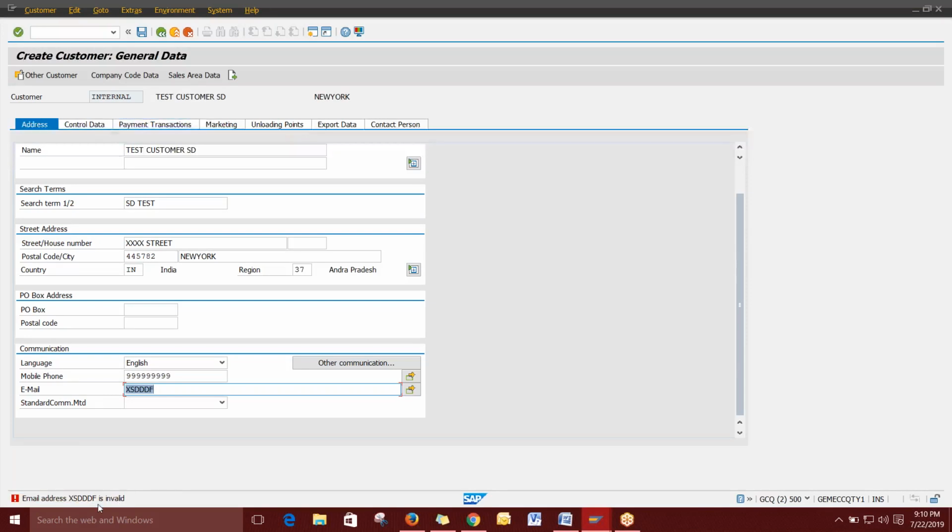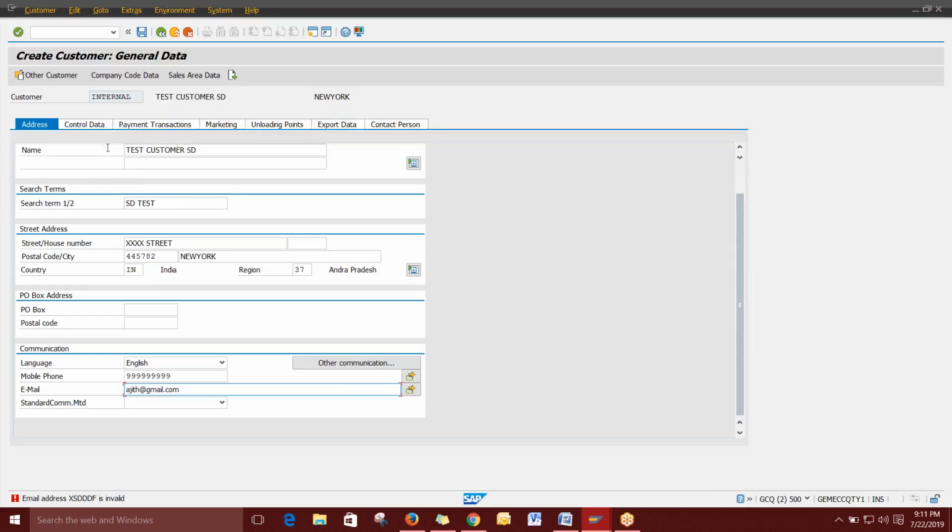It's not allowing me because it is not valid, so I'm giving Ajit at gmail.com. This is the format we have fed to the system, that's why. It is not allowing because it's not in the perfect format. Now it is in the perfect format, so it will allow me to go to the next. In this general area I'm giving only the basic thing, basic information about the customer.